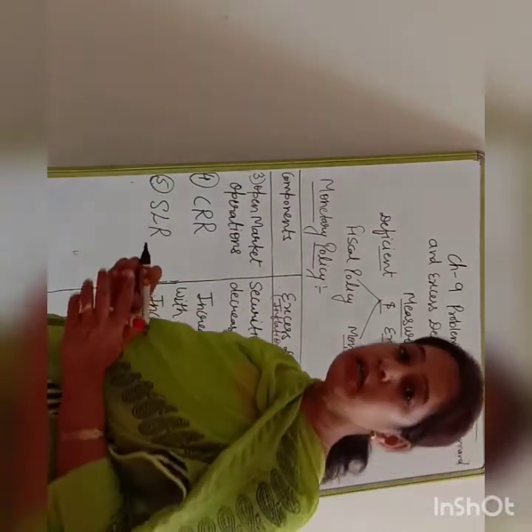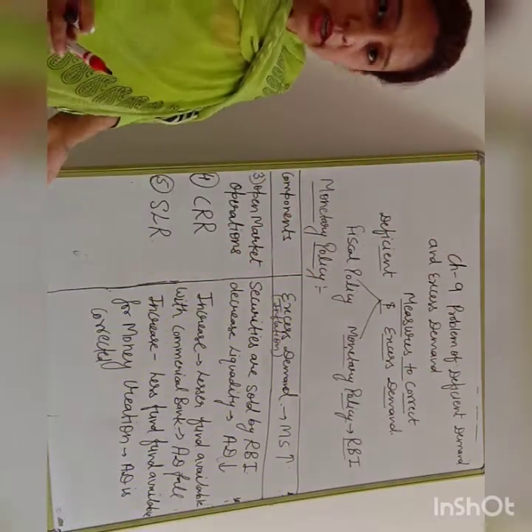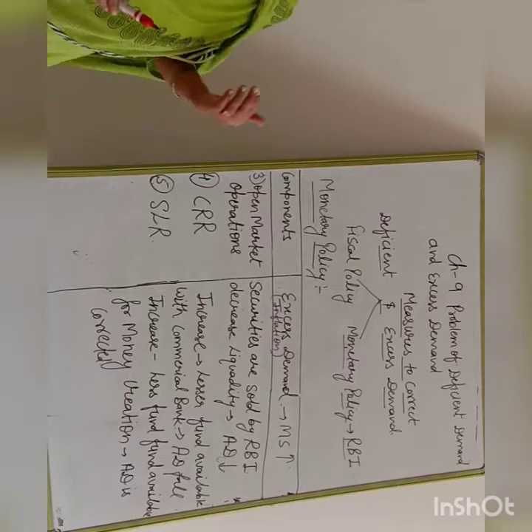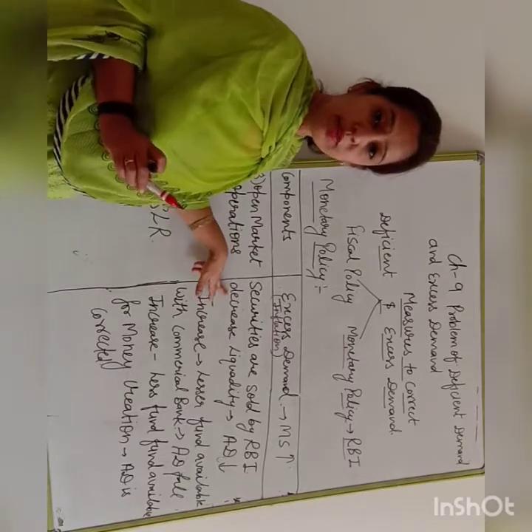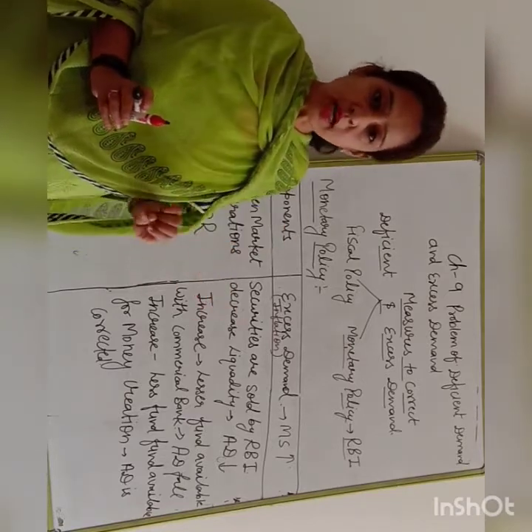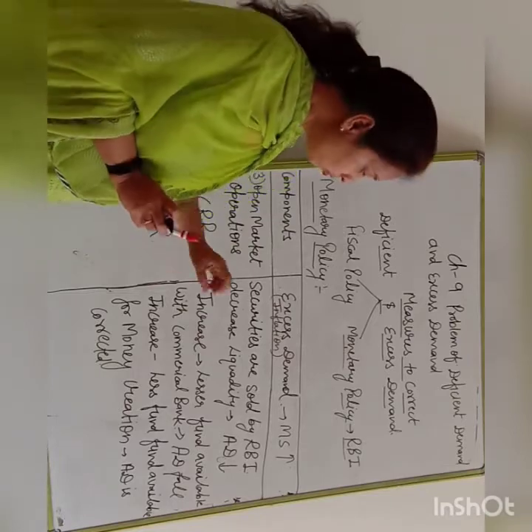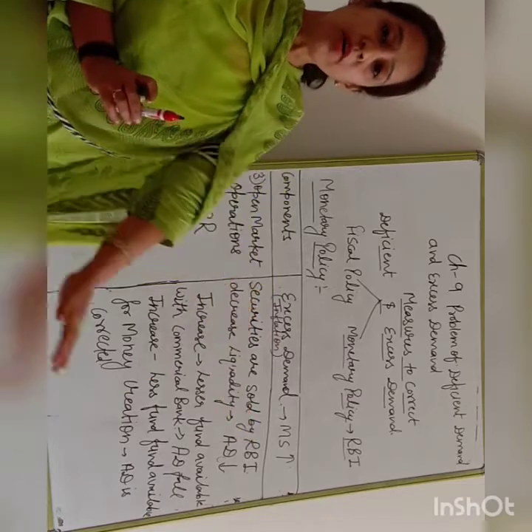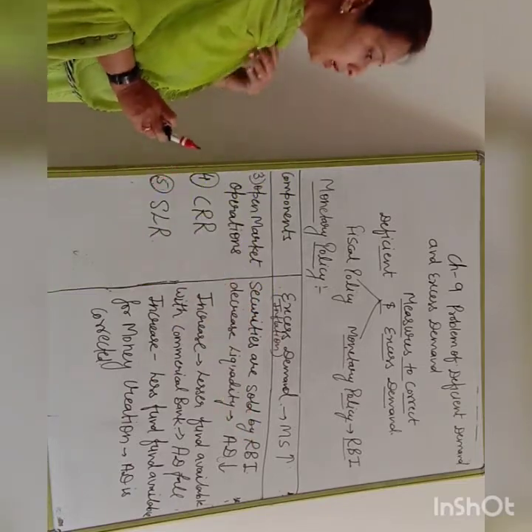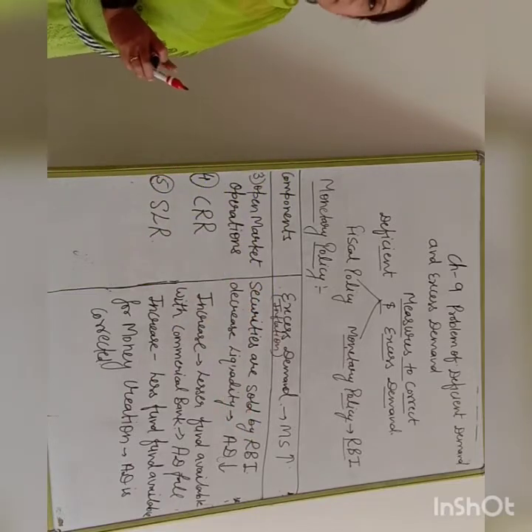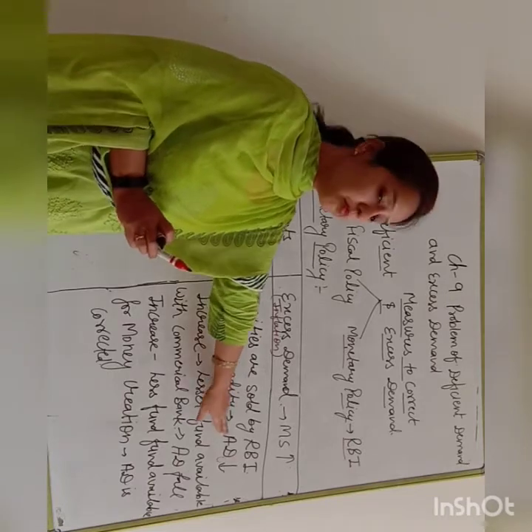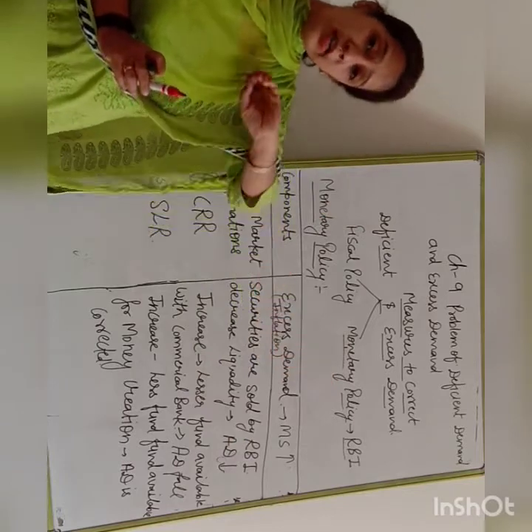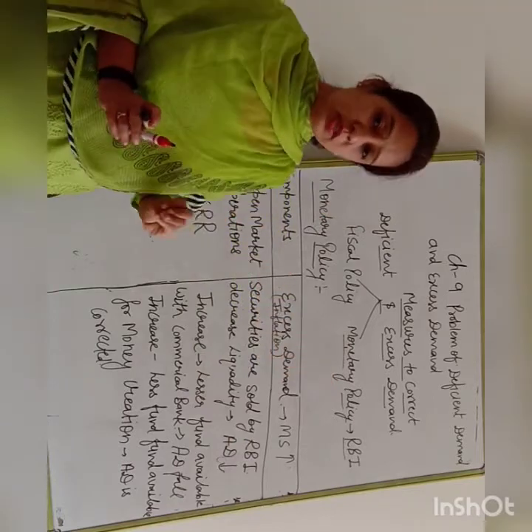When RBI sells securities in the market, it decreases the liquidity with the public. So the public is left with a lesser amount. Due to the decrease in liquidity, the purchasing power of the public will decrease. When the purchasing power decreases, ultimately aggregate demand will shrink or fall. Clear? And vice versa at the time of deficit demand.